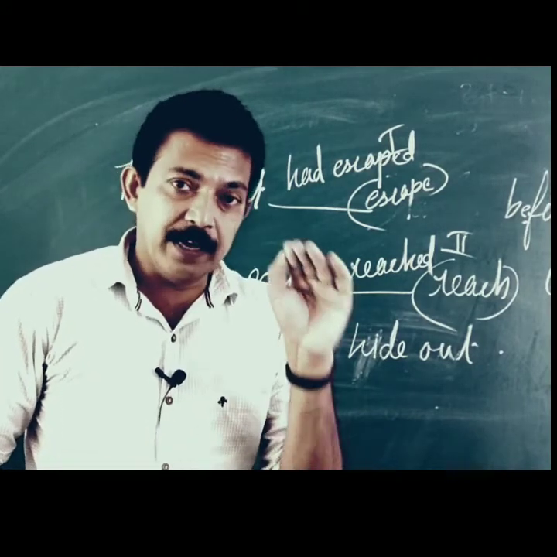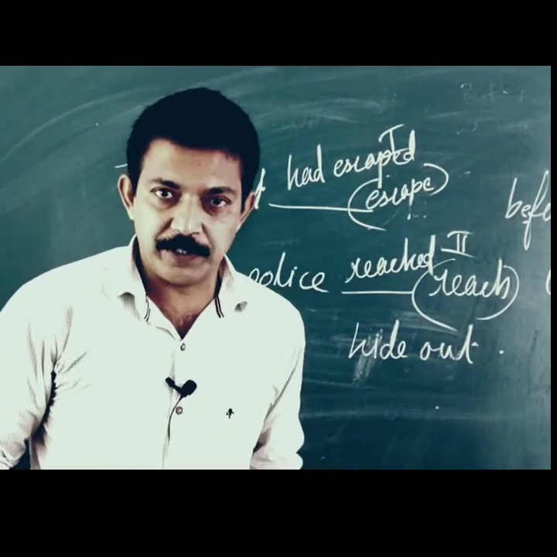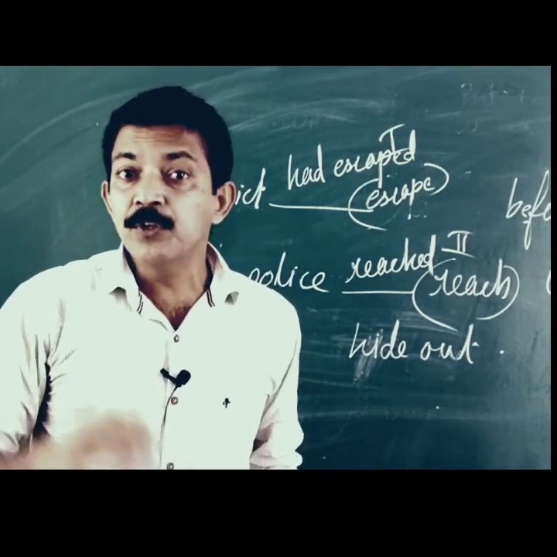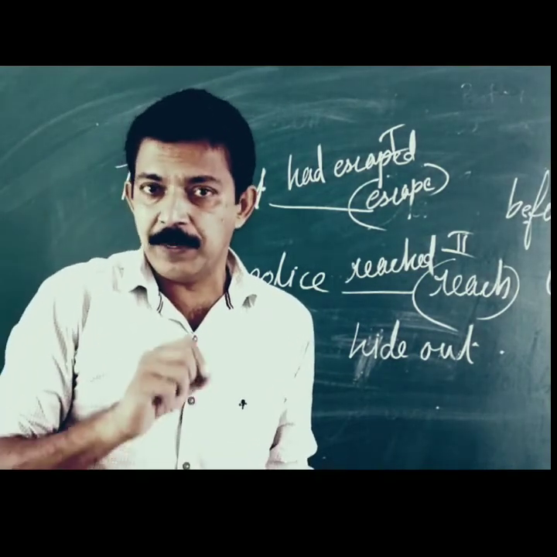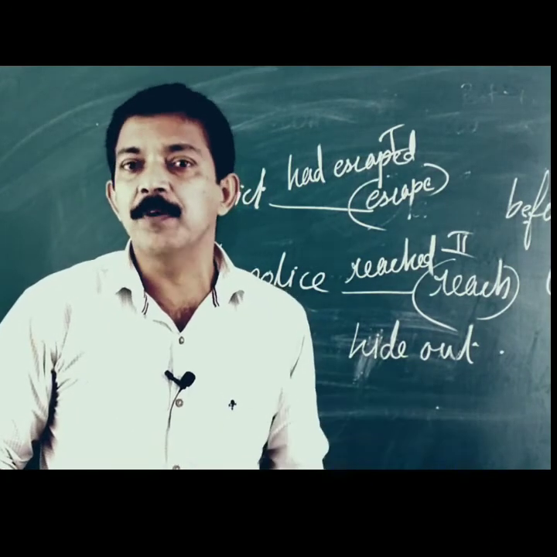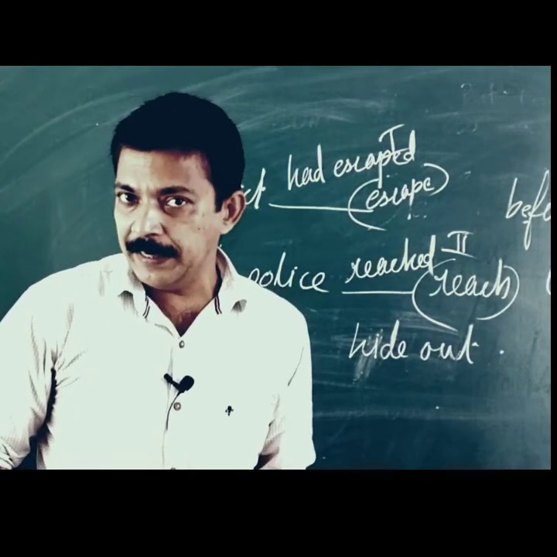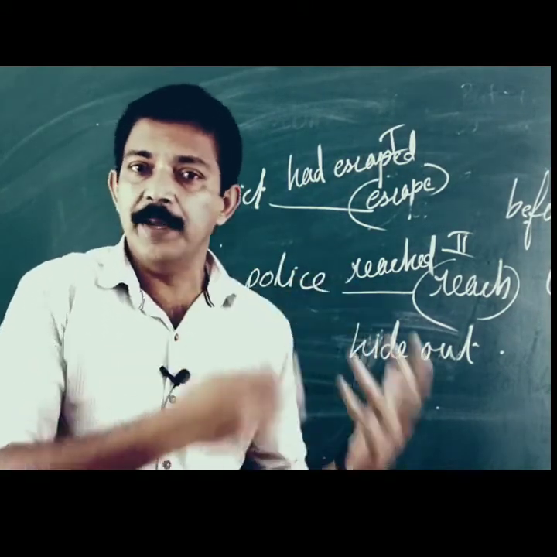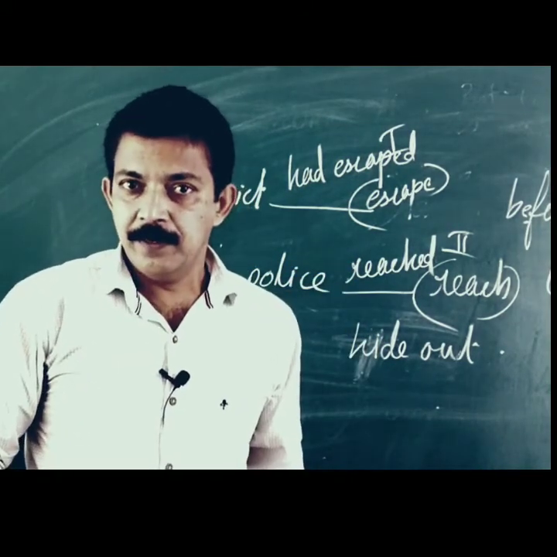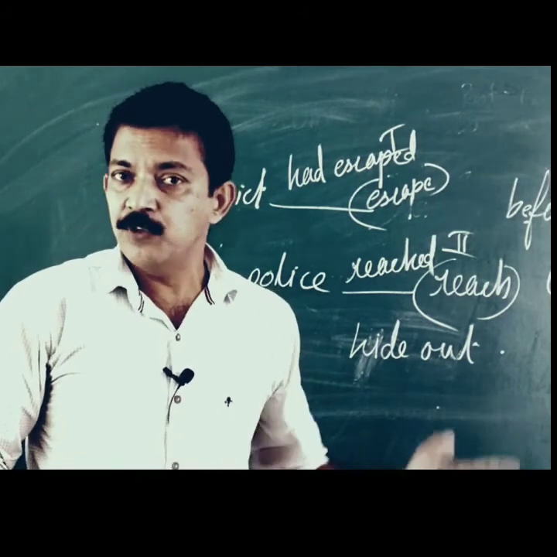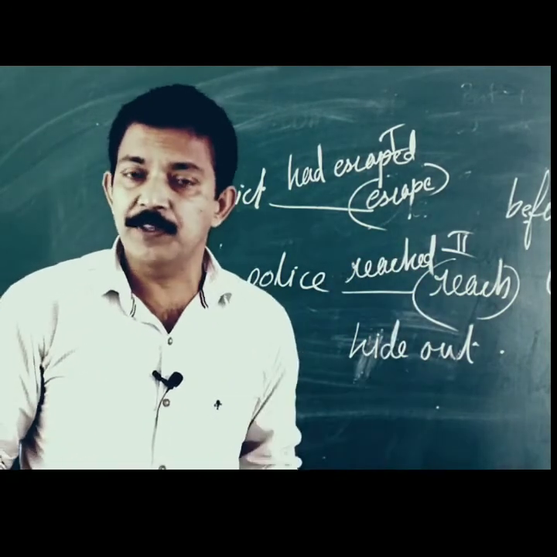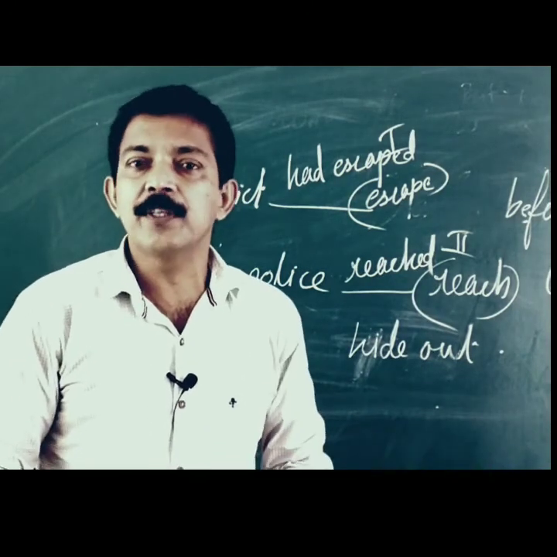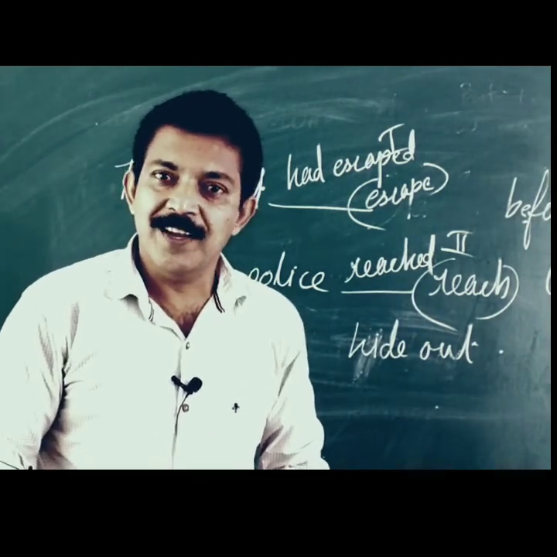Mostly, 99% of the time we use simple past. The rest of the time, when you want to write something that happened in the past, do not get confused between simple past or past perfect. Use the simple past. I repeat once again that simple past is used for anything that has already happened or completed. And past perfect is only when two actions like this or past in the past. We talk about something that happened in the past. Anything that happened before that, we need to use that verb in past perfect. I hope it is clear.